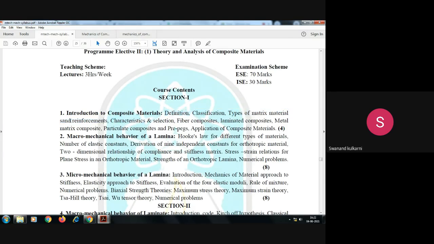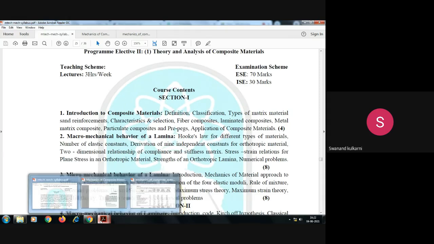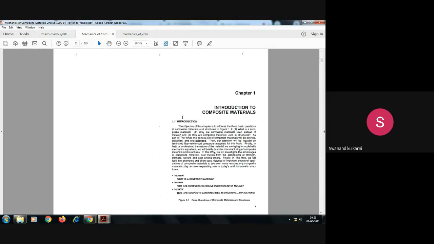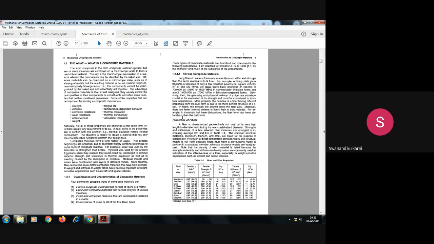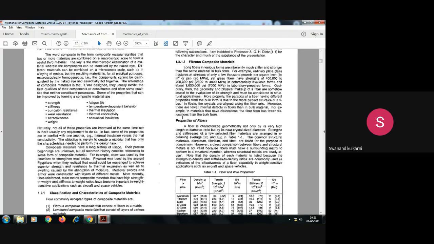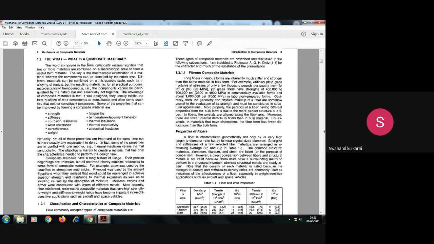So let us first of all come to the reinforcement material. For that purpose, we are going to use this book of Jones. Here also you can see that a brief of these materials has been given, when to use the composite material and what the composite material is, shown in this first page.